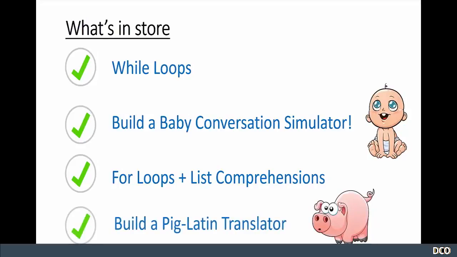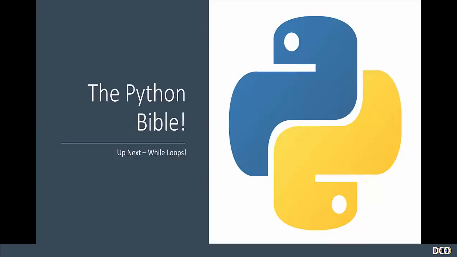Finally, we'll wrap up this section with another project where we'll make a Pig Latin translator. This is going to be a funny translator that will basically convert our words into funny sounding gibberish, unless we understand how to read it. This is going to be a great project to make, to not only test your knowledge of Python, but to share with your friends for a few laughs as well.